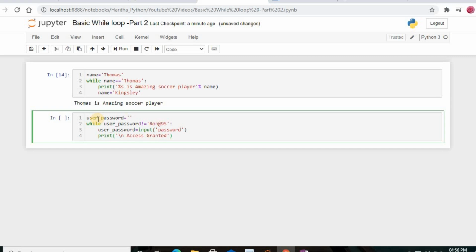What I've written here, I'll just explain to you. I just selected one variable, user_password, and it is an empty string.